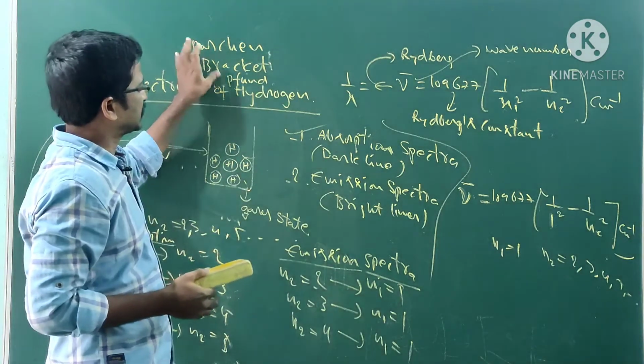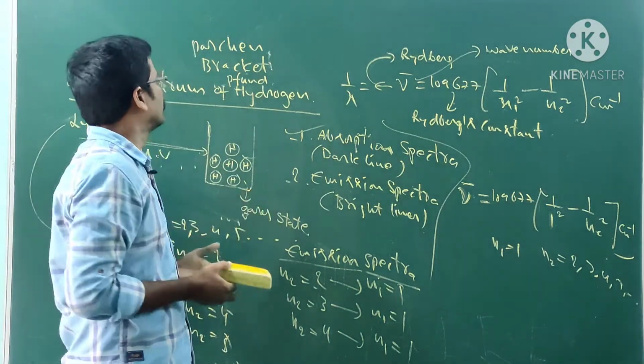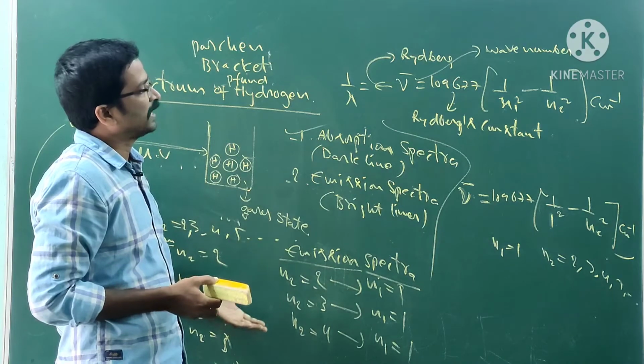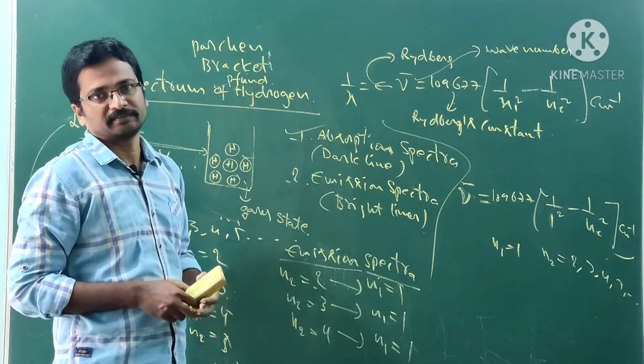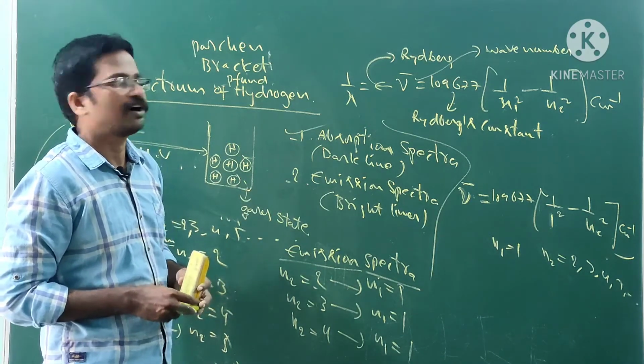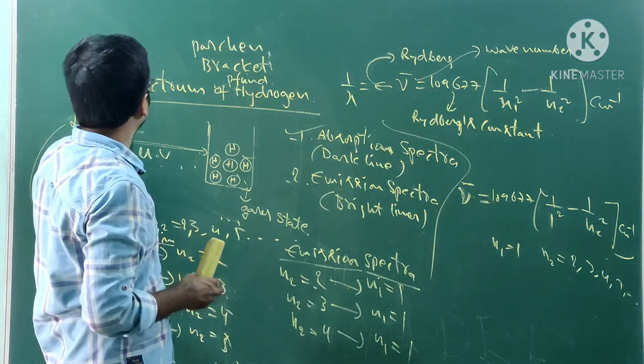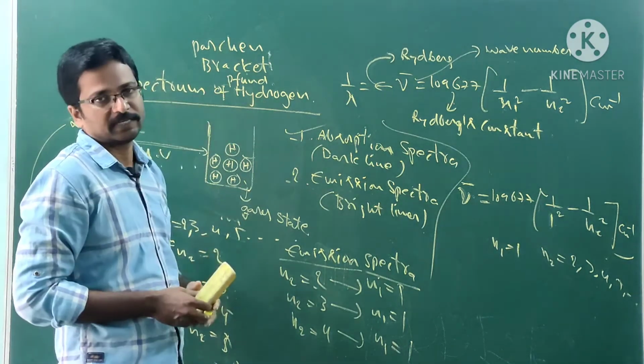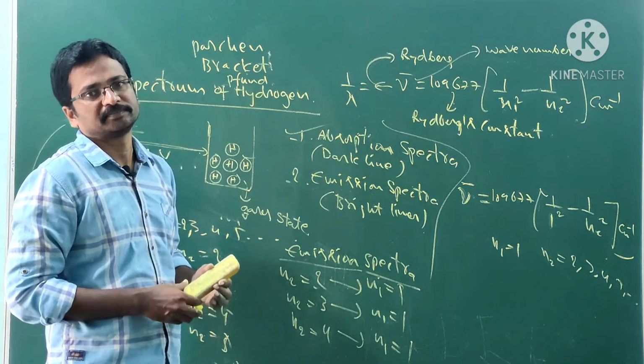These five scientists explained the line spectrum of the hydrogen atom.